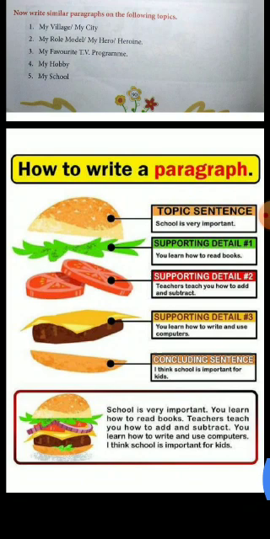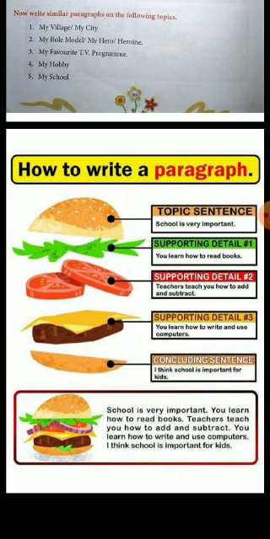First of all, you have to give the introduction of the topic. So what is the topic? I have already given you the example of writing a paragraph for my family. Now if the topic is school, then first of all you have to give the introduction of the school, that school is very important for all of us. Next, what is details?